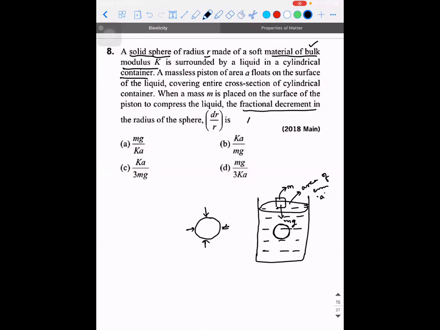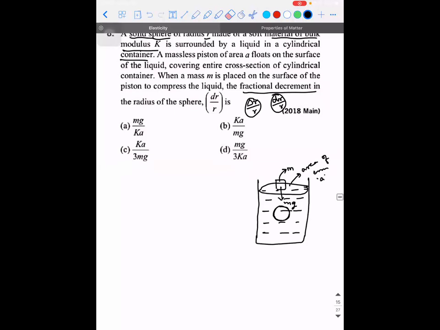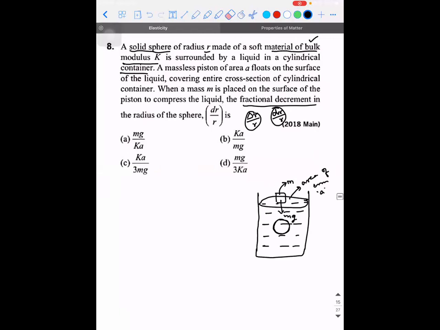If you observe, they didn't ask for delta r by r, rather they asked dr by r, meaning it's a very, very small value that we need to calculate. So how do we proceed with this problem? It has nothing to do with buoyant force. You just need to use the definition of one of the parameters given in the question.